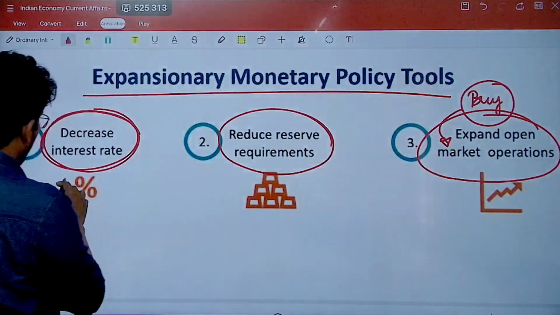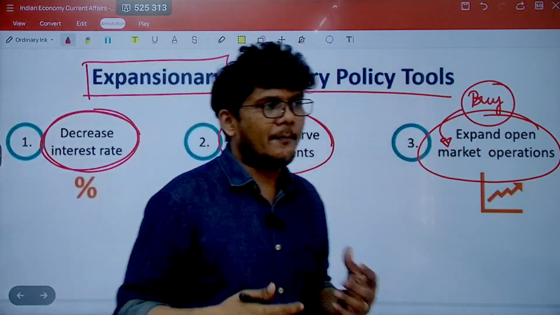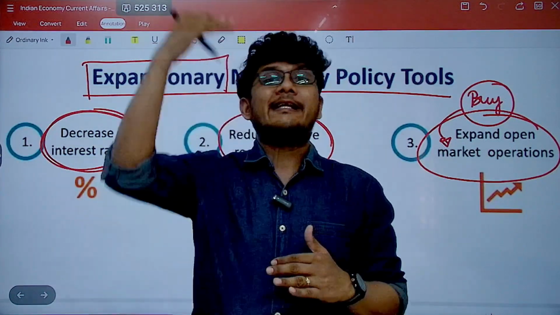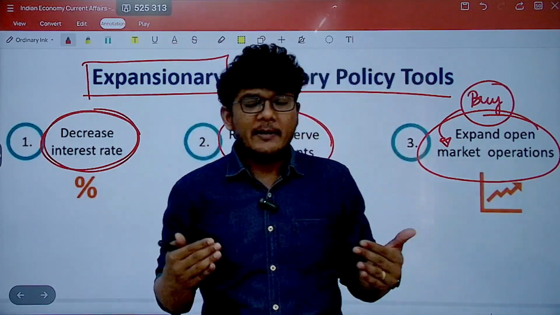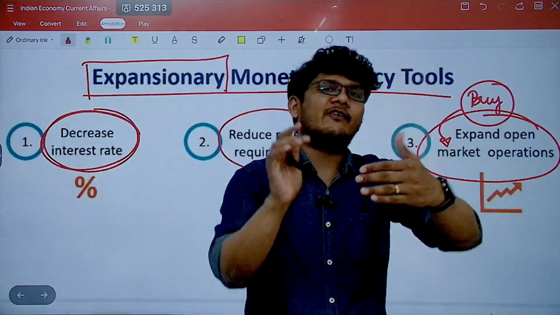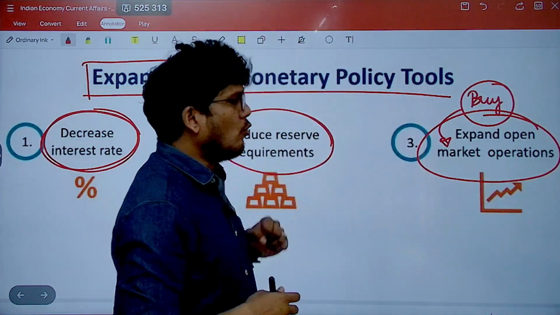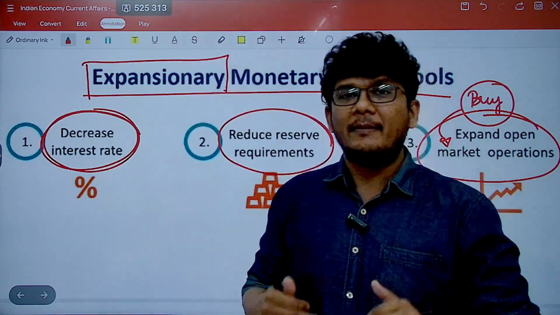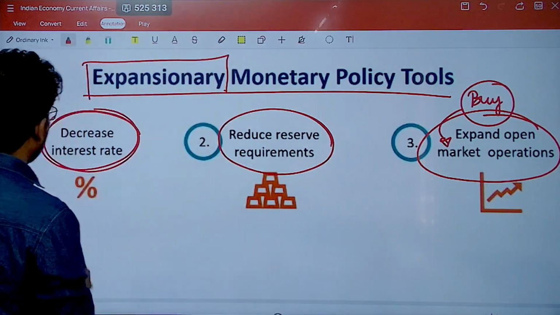So let's see why it is expansionary in nature. Expansionary means, if you are coming up with an expansionary policy, you want to provide for growth. You want to increase growth. Inflation is not much of an issue. To increase the growth, you need to increase the demand, because when the demand is more, that's when businesses will come up to supply for the increased demand. So what do you do? You either make money available in the hands of the people, or make the money cheaper so that people can borrow more and more money. Simple. So that is why you decrease the interest rate.